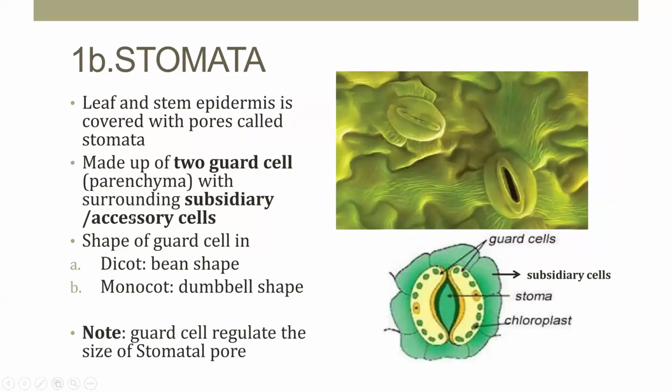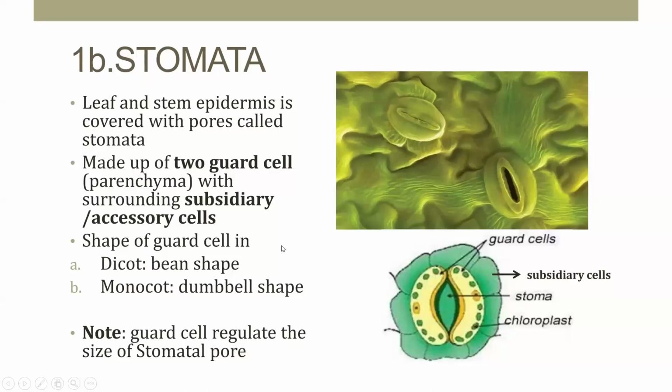So stomata: the leaf and stem epidermis is covered with pores, and these small openings present on the epidermis are called stomata. Generally, a stoma is made up of two guard cells, which are parenchymatous, and these guard cells are again surrounded by subsidiary cells or accessory cells.